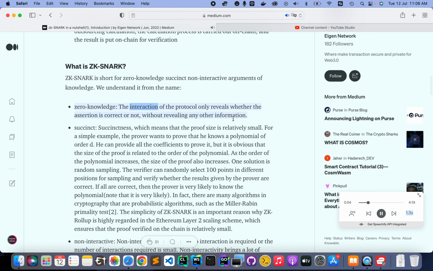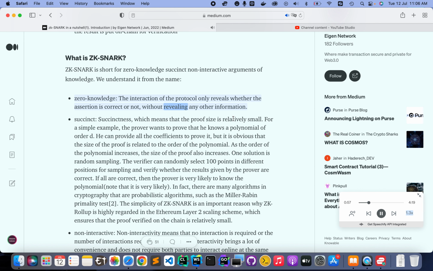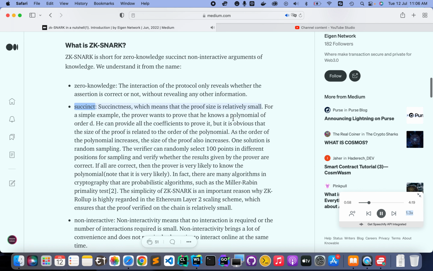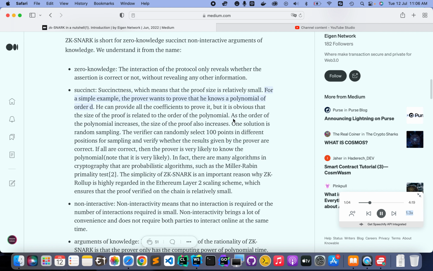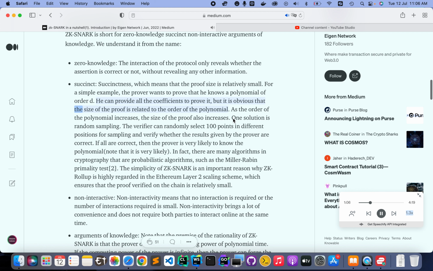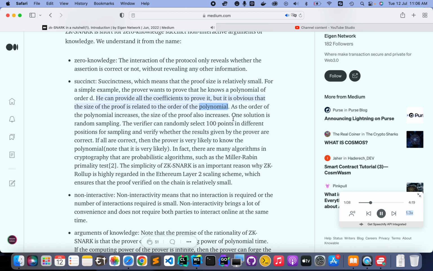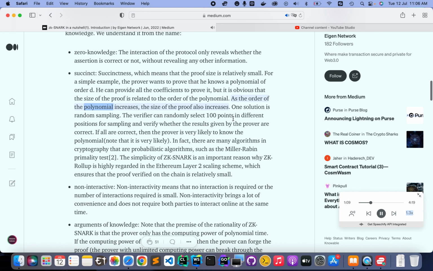Zero knowledge, the interaction of the protocol only reveals whether the assertion is correct or not, without revealing any other information. Succinct, which means that the proof size is relatively small. For a simple example, the prover wants to prove that he knows a polynomial of order d. He can provide all the coefficients to prove it, but it is obvious that the size of the proof is related to the order of the polynomial. As the order of the polynomial increases, the size of the proof also increases.